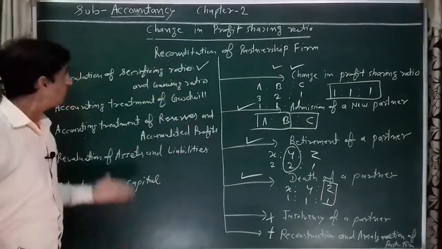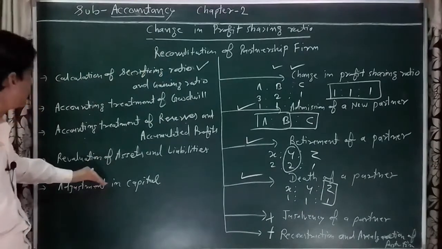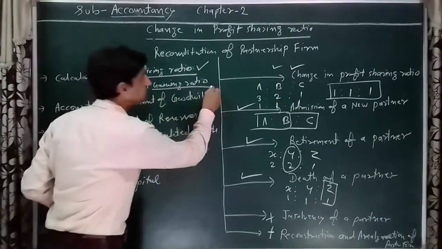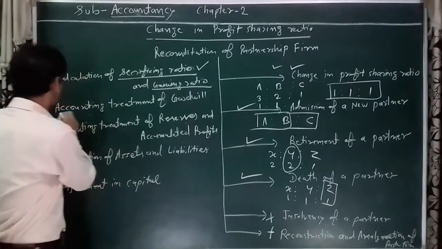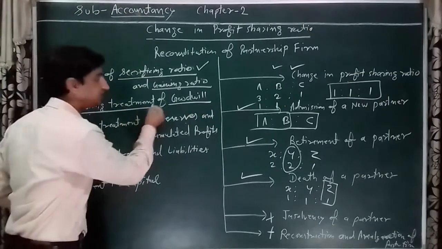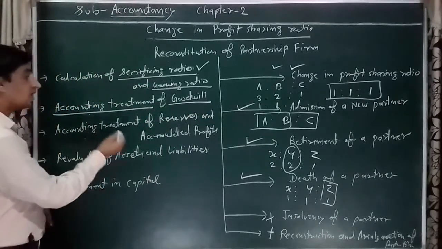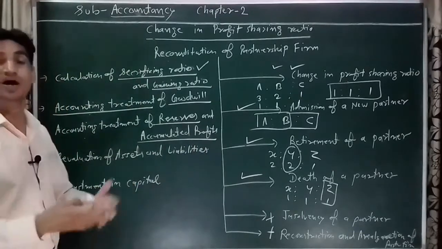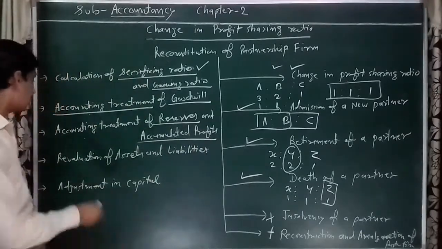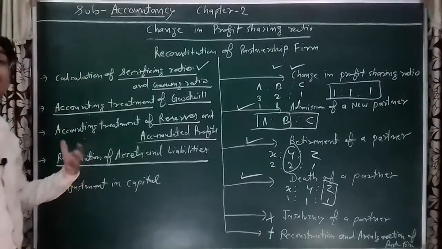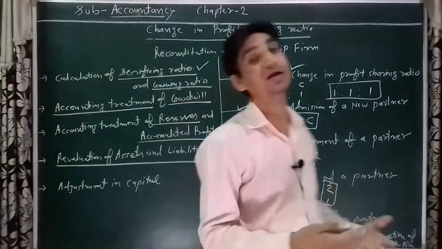In this chapter, we will discuss one by one how the sacrificing ratio is calculated, how the gaining ratio is calculated, how the goodwill value is decided and what its accounting treatment is, how accumulated profits and reserves are distributed among the partners, how the assets and liabilities are revalued, and how the adjustments in closed capital are made.